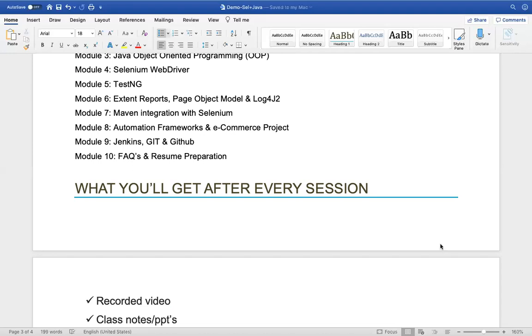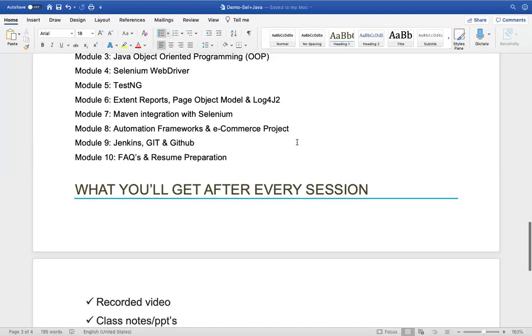Interaction, Raghu: daily, the session will be 40-45 minutes or 1 hour. Mostly the first 1 hour or 1 hour 15 minutes will be the topic, and for the next 15 or 20 minutes we'll go through the questions. If you have any questions on the assignments, or any more questions, we'll take them up at the end of each session. How many total sessions are there? It will take around 6 to 7 weeks to complete all this curriculum.